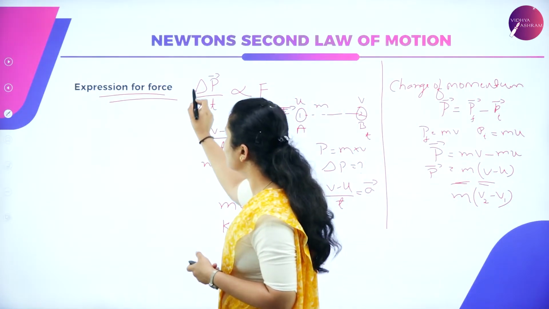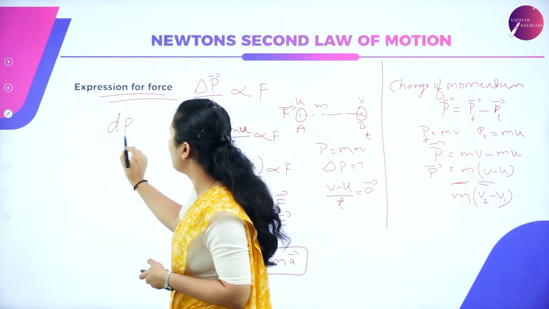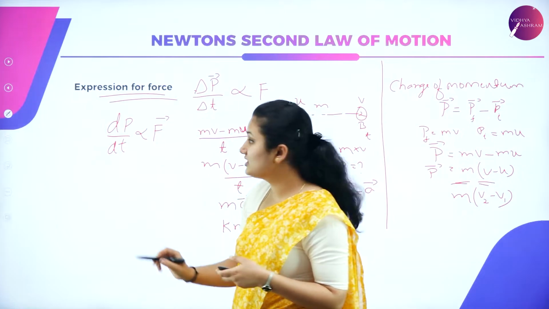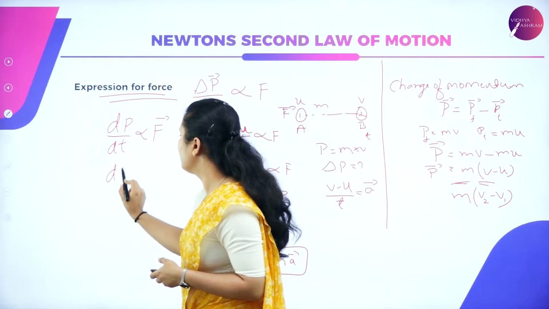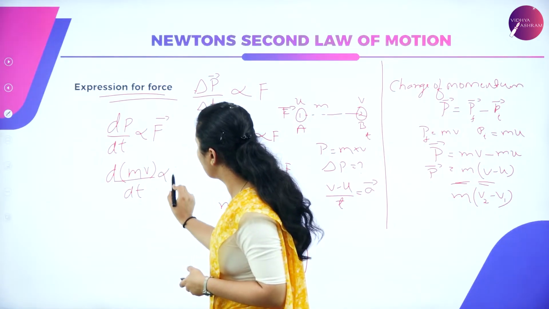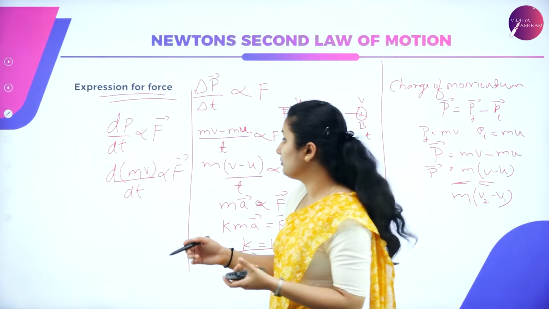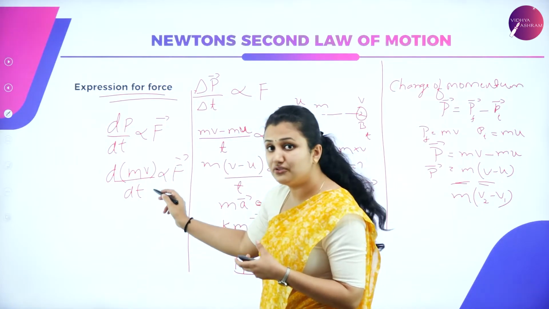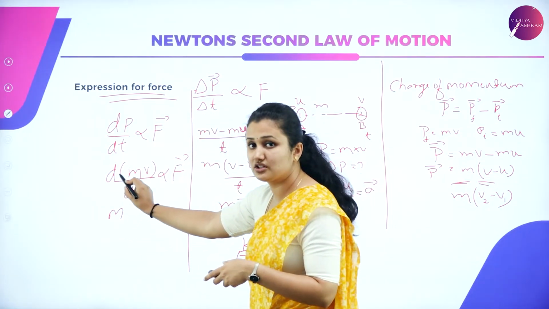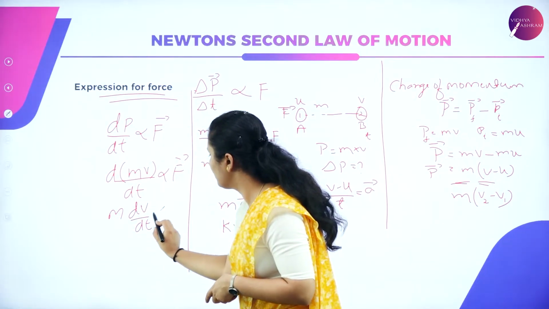For that, the same derivation, instead of delta p by delta t, I'll have change in momentum by change in time is proportional to F. So what is p here? The p is nothing but momentum, mv, divided by dt, proportional to F. You have learned differentiation. How will you differentiate the term now? Mass is constant, I'll take the mass out. I'll differentiate v with respect to t. So it is dv by dt proportional to F.